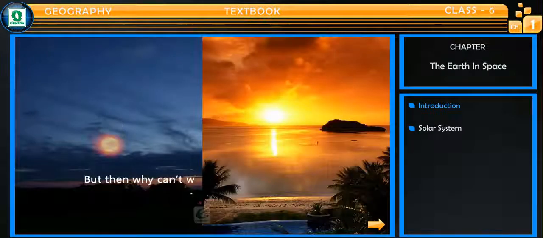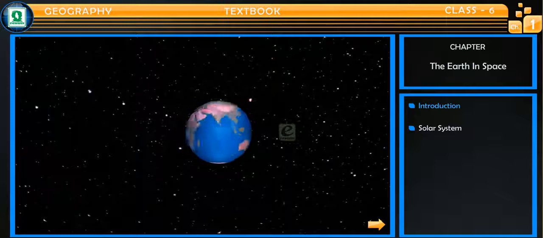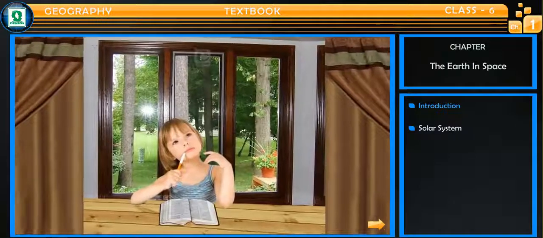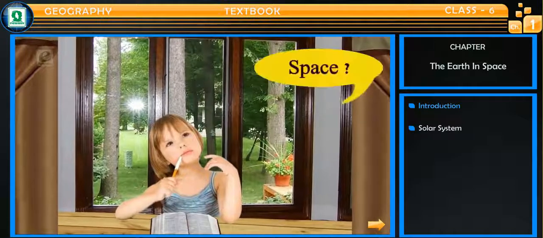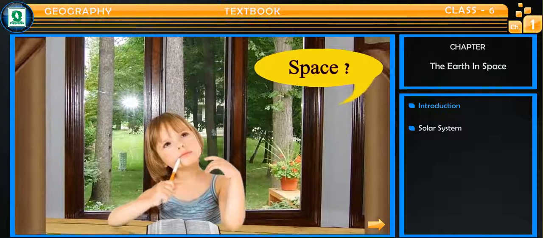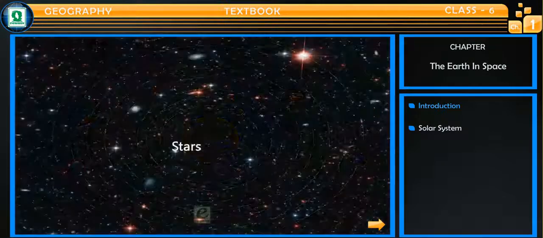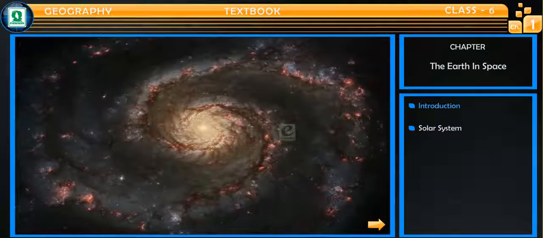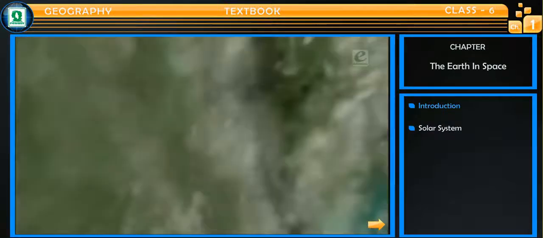But then, why can't we see them all the time? We cannot see them all the time because of the rotation and the revolution of the Earth. Now you must be thinking, what is the rotation and revolution, and what and where is this space? The expanse beyond Earth's atmosphere, in which the solar system, stars, and galaxy and other heavenly bodies exist, is called space. Today we will take you on a journey to the space.